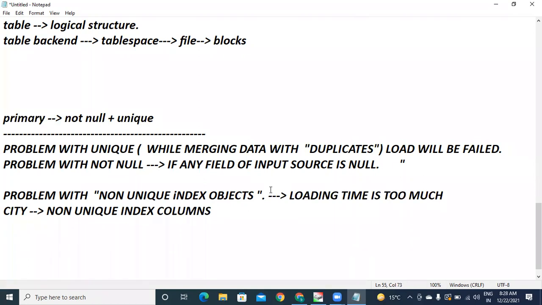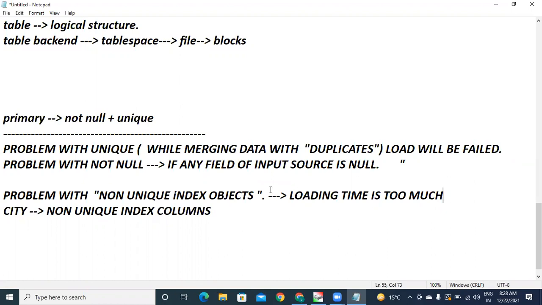Why is it taking so much time? Suppose the target table does not have any constraint, the data will be inserted easily. Whenever it has a unique index property, first of all, it has to check the index object metadata every time. All the block addresses are maintained by the index object.